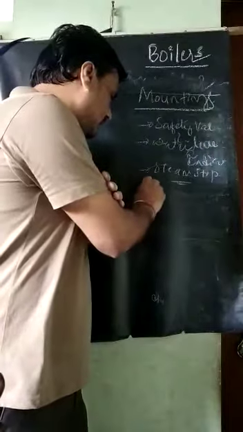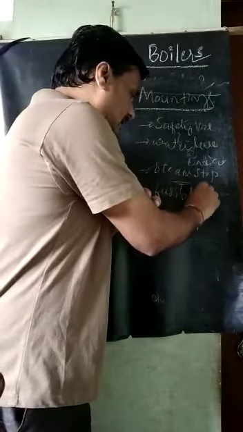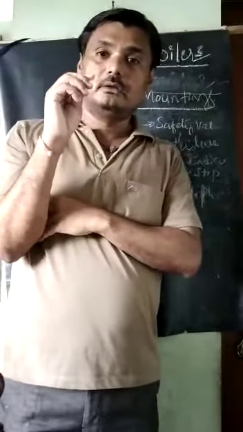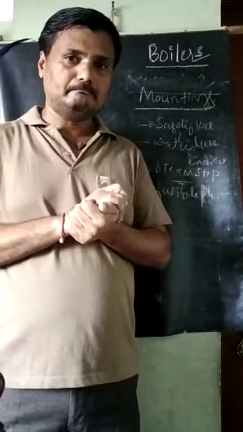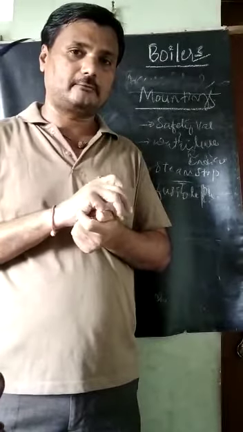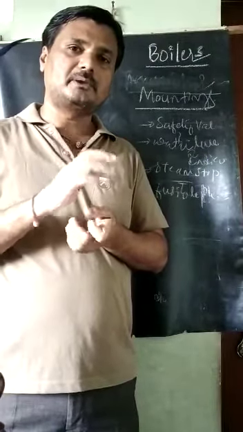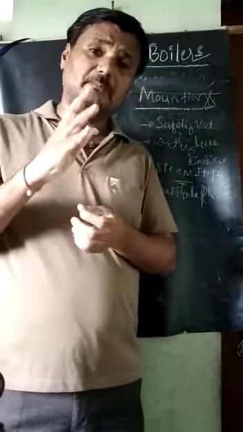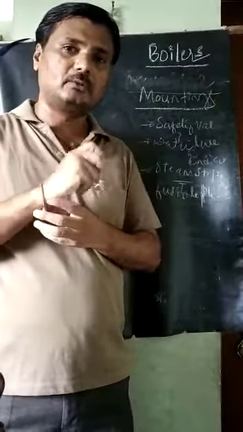The next one is the fusible plug. What is a fusible plug? Surrounding the drum, there will be high temperature flue gas, and inside the drum there will also be a pressure range. If a very high temperature is reached inside this furnace, what will this fusible plug do?